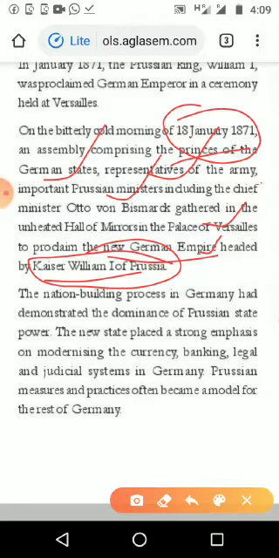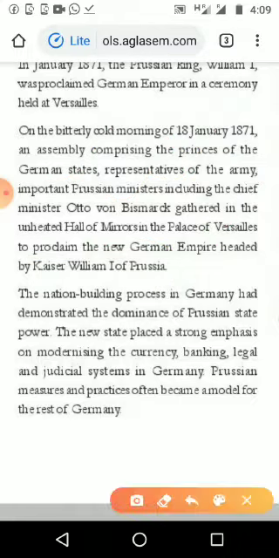What all things are they taking after becoming the state? First thing they are doing is modernizing the currency, then the banking, legal and judicial system in Germany, and Prussian measures and practices often become the model for the rest of Germany. Means the Prussian model was adopted in all parts of Germany.